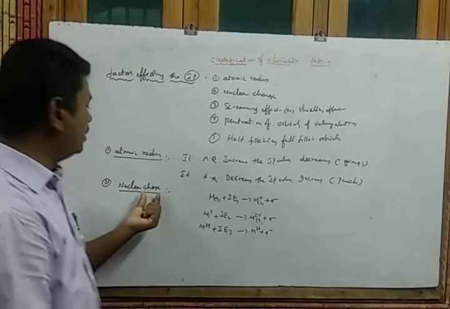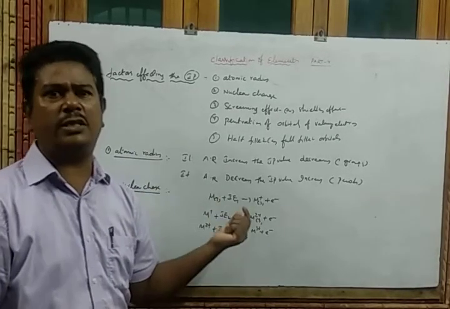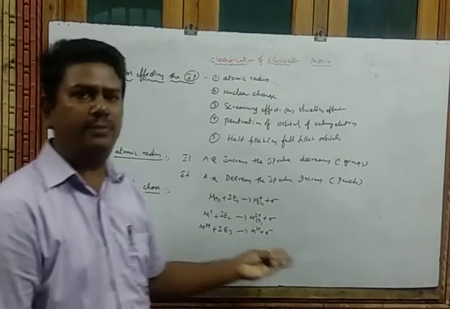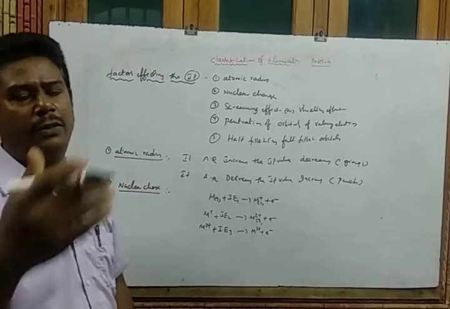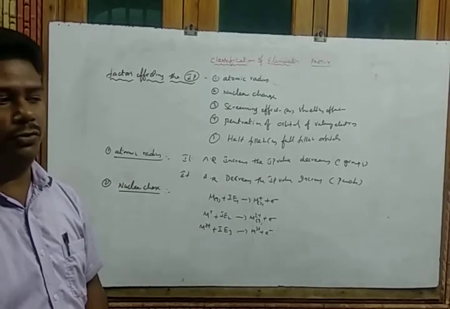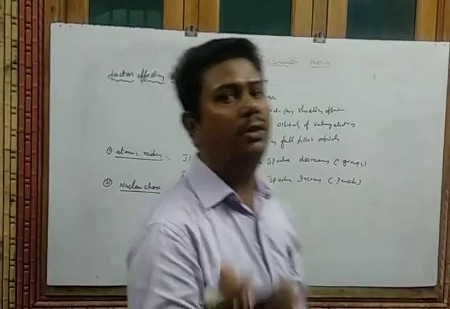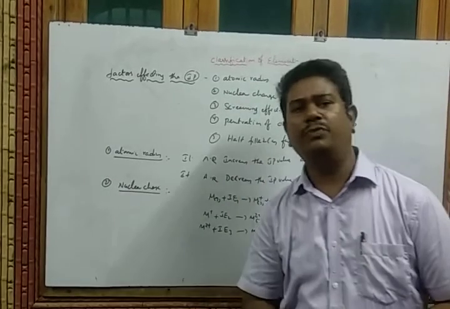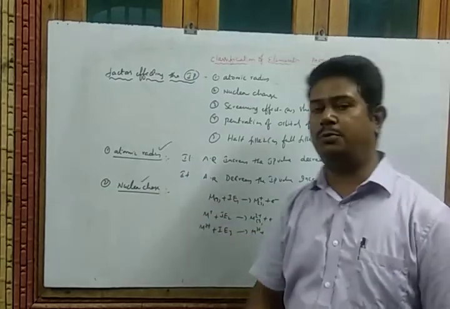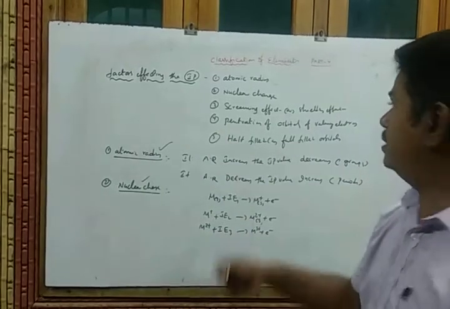So finally we concluded that if the nuclear charge increases, nuclear charge meaning number of protons increases, then we require more energy to remove the electron. The ionization energy values also increase. So the atomic radius as well as nuclear charge both affect which one? Ionization potential.